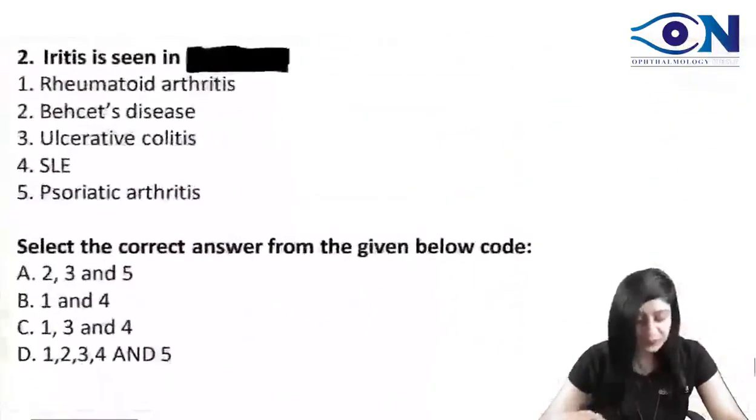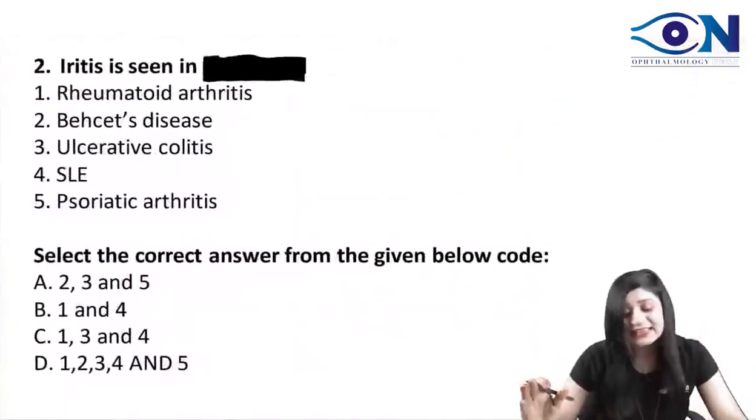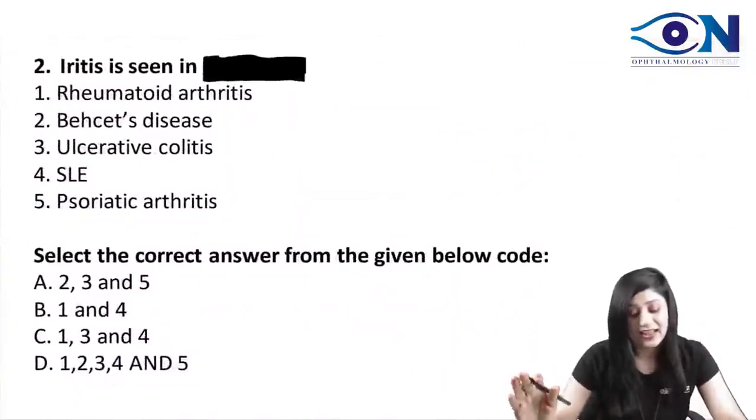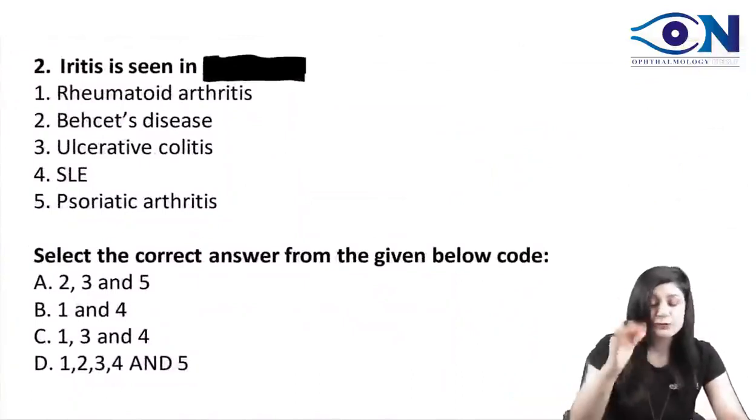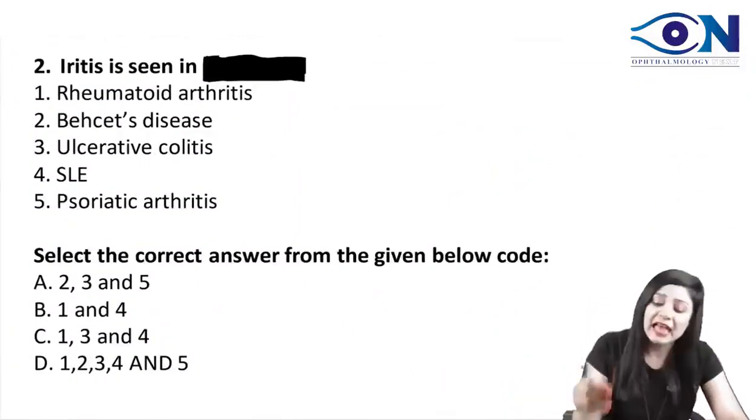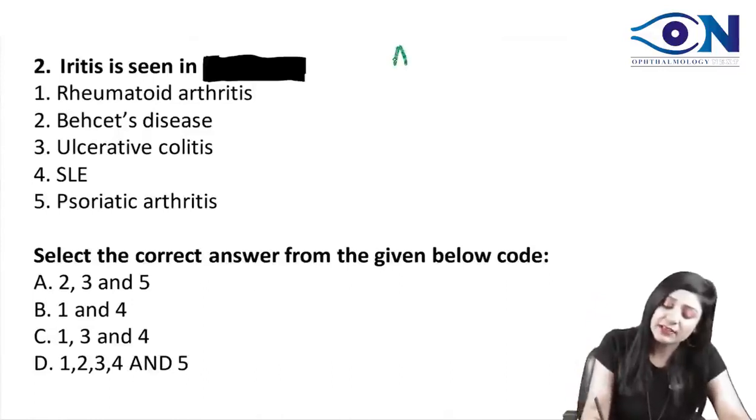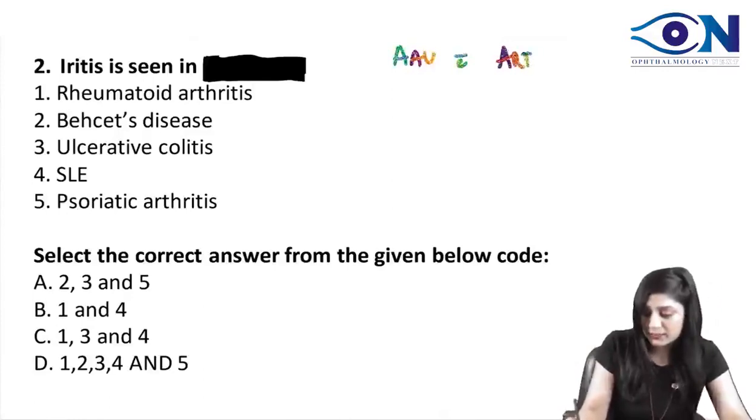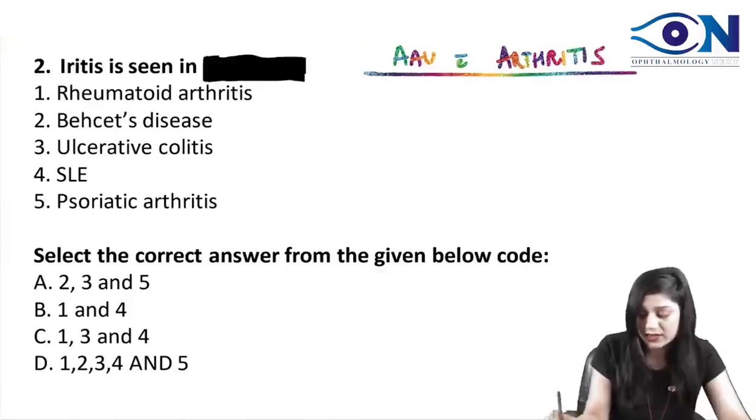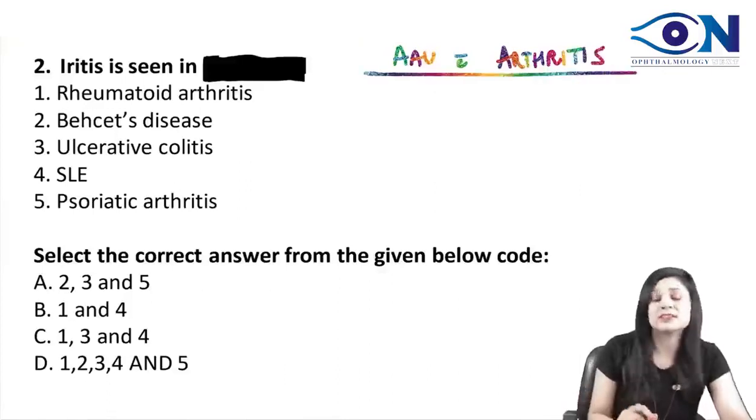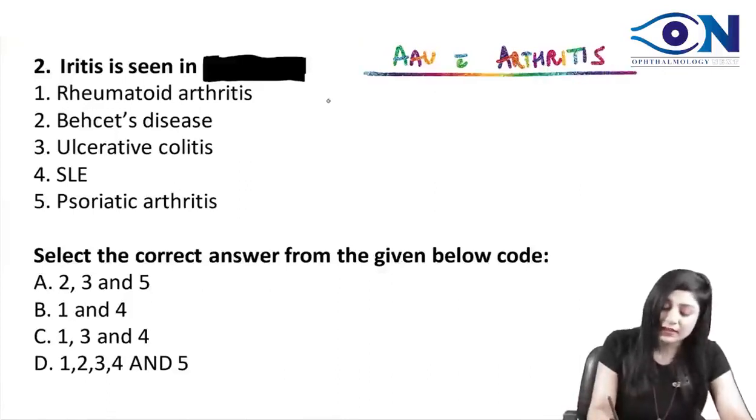Now see another question. Iritis is seen in. Iritis. Acha, from your side, we have read something called acute anterior uveitis along with the arthritis. This we have read so many times, right? So how many places do you know that we can have the iritis or iridocyclitis in the acute anterior uveitis along with the arthritis? I can have the ankylosing spondylitis.